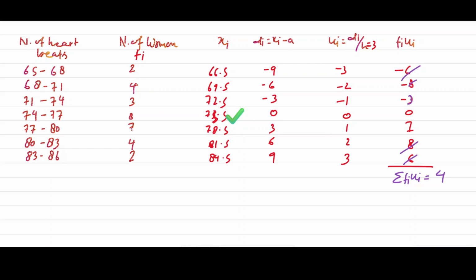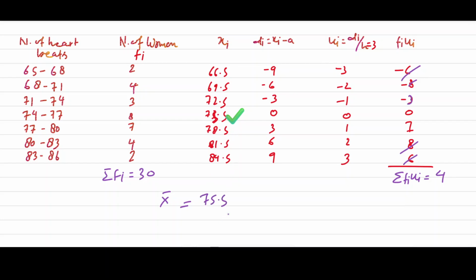Now what is sigma fi? Sigma fi will be 2, 2 plus 4 is 6, 4 more is 10, 8 is 18, then 12, 20, and 10, that will be 30. So here the mean, that means x bar. What will be the x bar? X bar will be a plus, where a is given as 75.5.